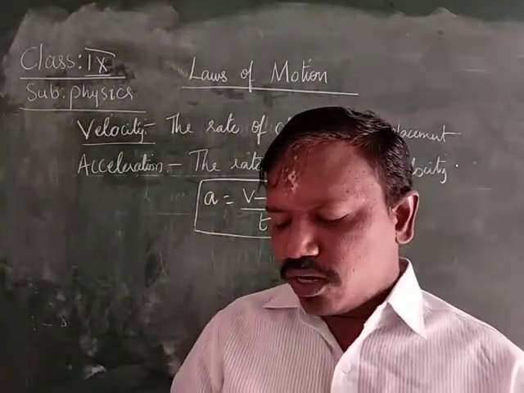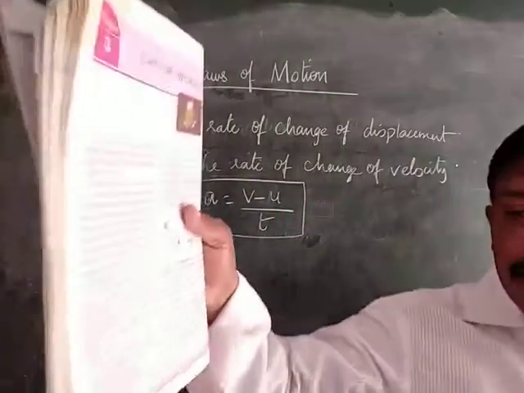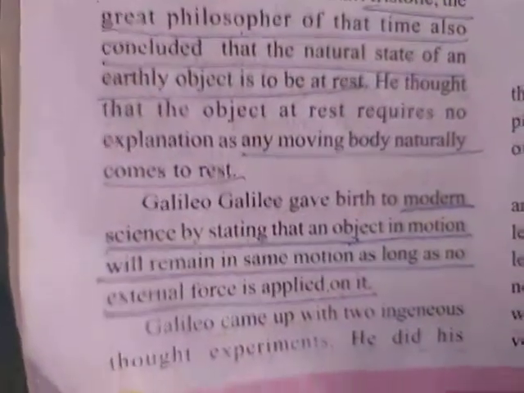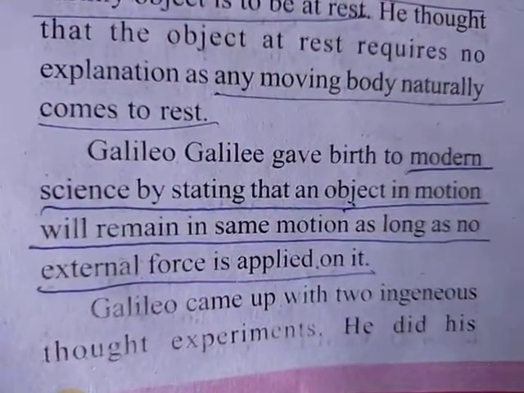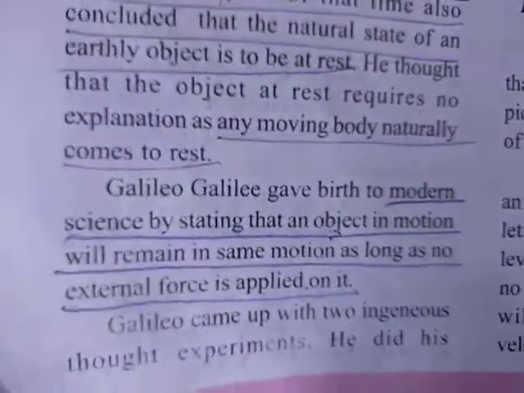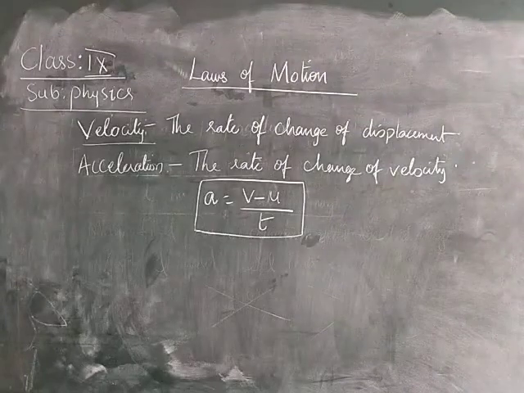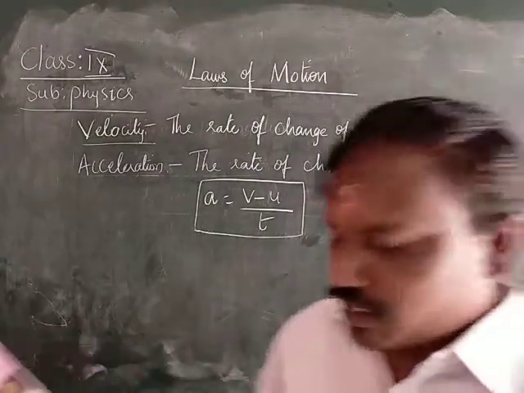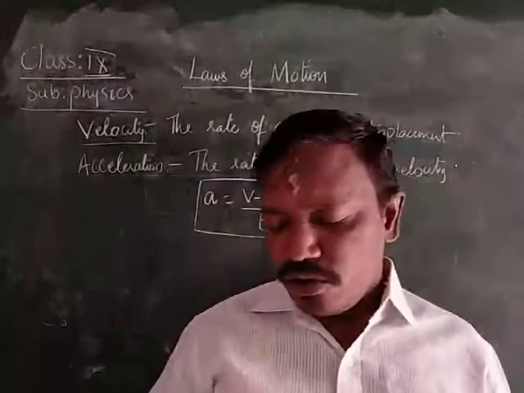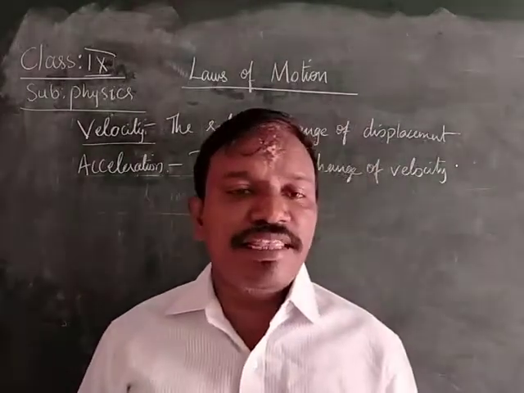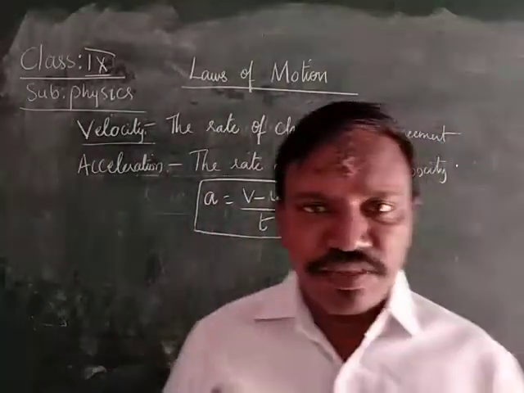Galileo Galilei gave birth to modern science by stating that an object in motion will remain in the same motion as long as no external force is applied on it. Galileo said that any object which is in a state of motion will remain in the same state of motion.